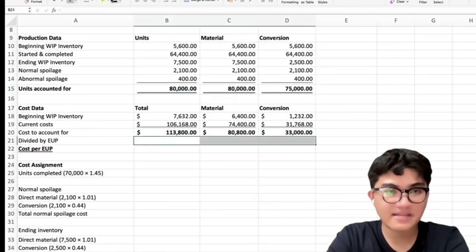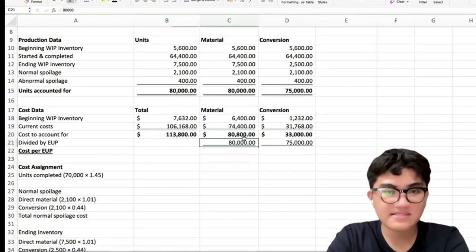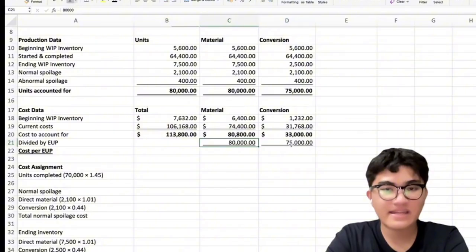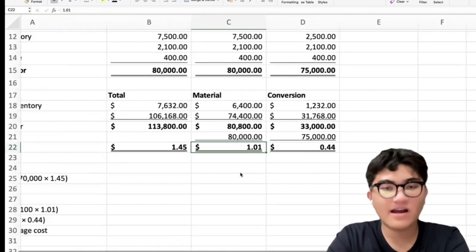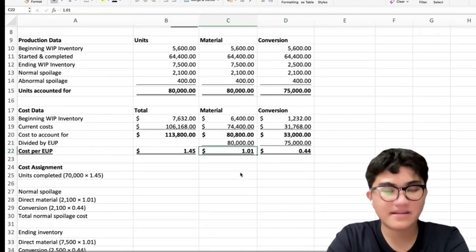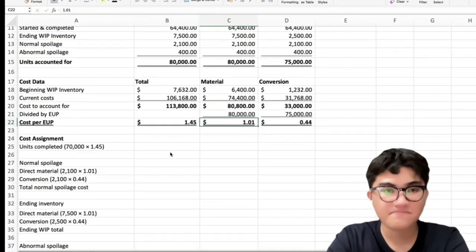We will be dividing the total cost with it. So for the materials, 80,800 divided by 80,000. For the conversion, $33,000 divided by 75,000, which gives us, for the materials, $1.01, and for the conversion, $0.44, so the total of $1.45.